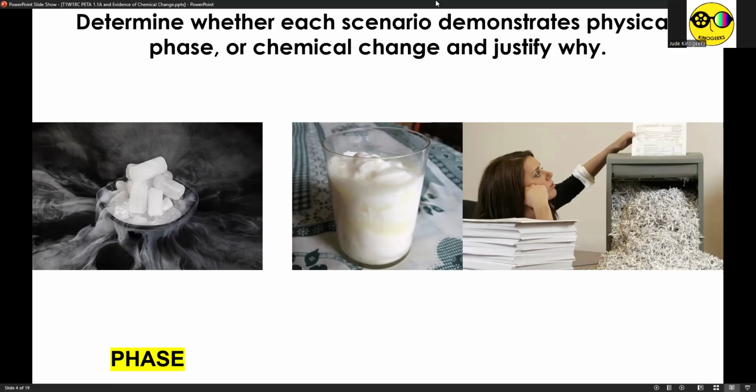Now, for souring of milk, this is a manifestation of chemical change because the chemical constituents of milk are now turned into something that is expired or dangerous to consume. And finally, for shredding of paper, this is an example of physical change because originally paper, once it's shredded, is still paper, but cut or ground into several pieces. Paper is still paper, its state solid is still solid. That's why it's physical change.